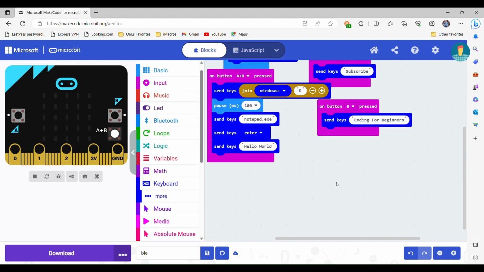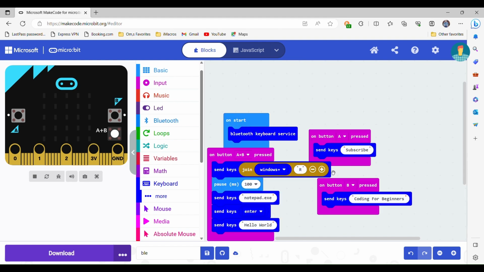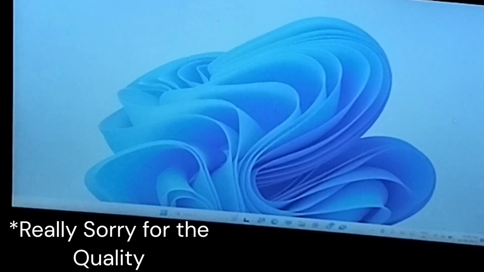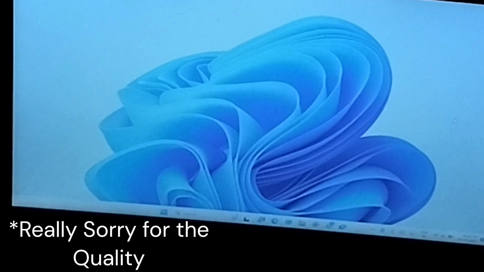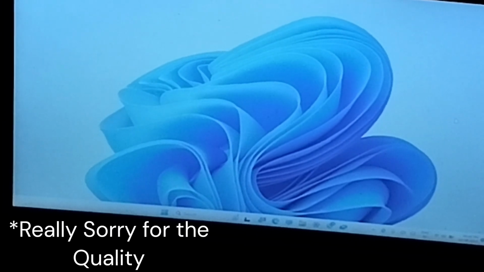So that was the keyboard, and now let's come to the testing portion. Guys, we have uploaded our code to the micro:bit, and because of the previous video, it auto connected to my laptop.